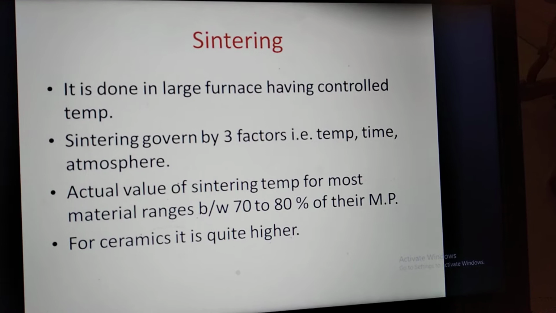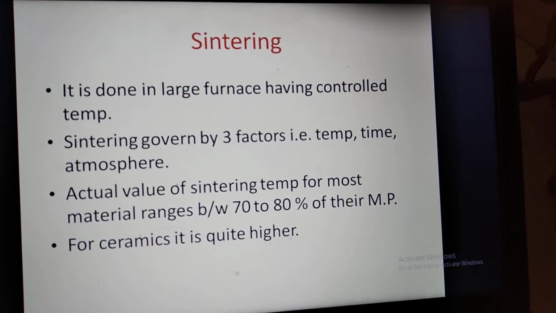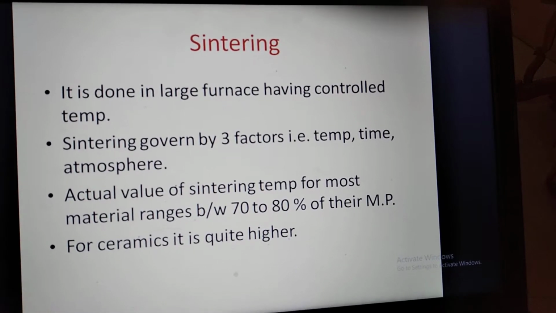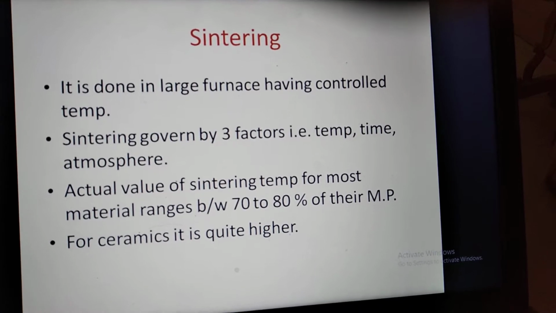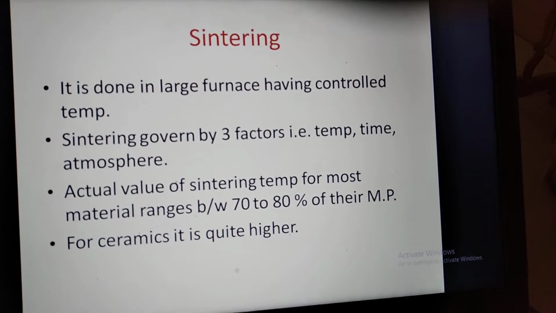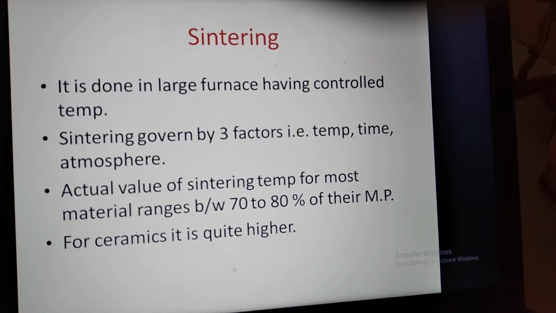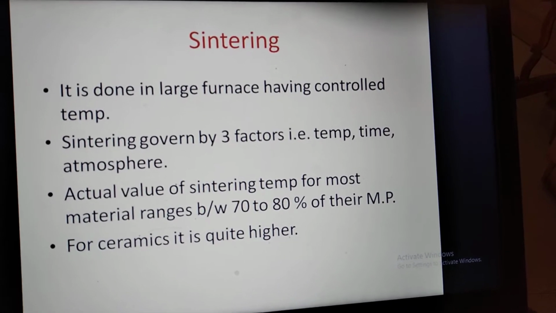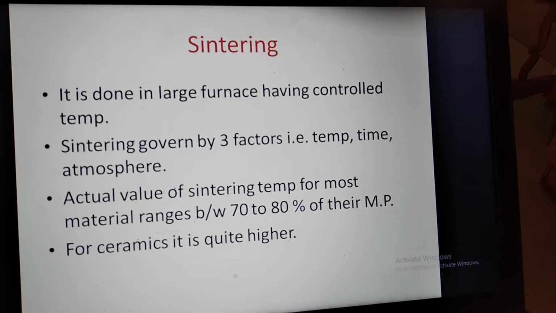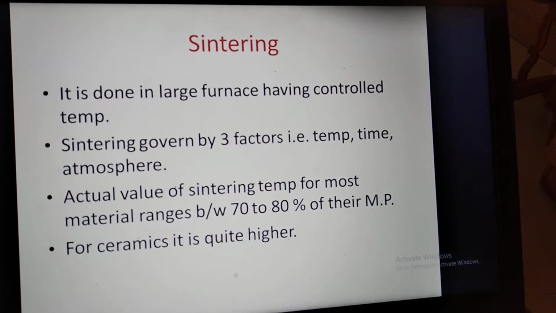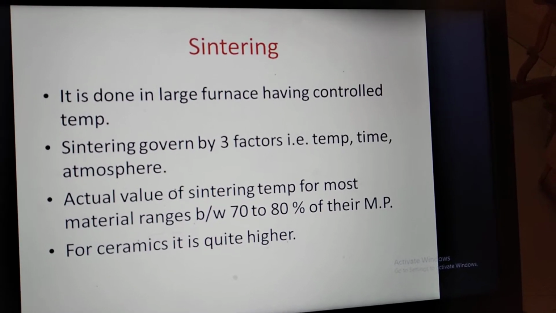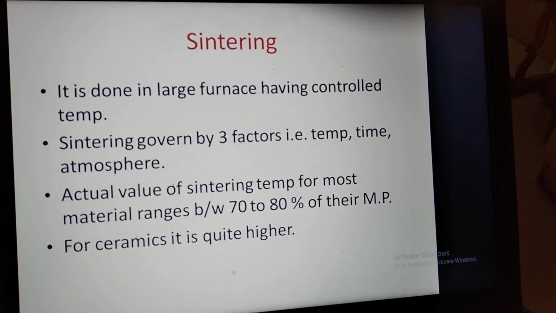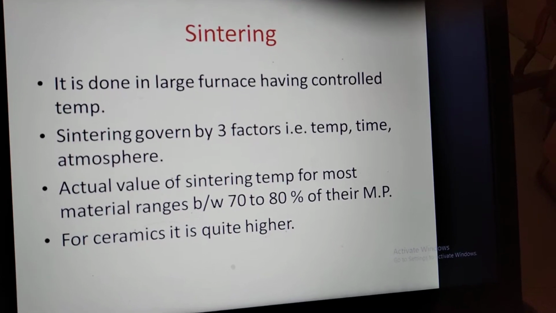In the previous lecture, we have seen what is meant by powder metallurgy, what are the processes involved in the powder metallurgy, and in those processes we have seen the three major processes: first, preparation of the powder; second, mixing or blending of the powders; and third, the compacting. Now the next process we will discuss today is the sintering process.